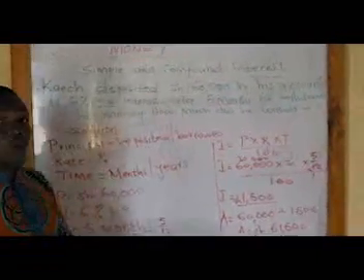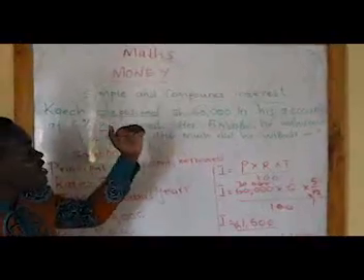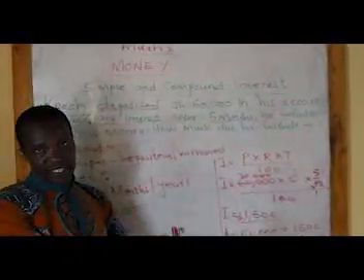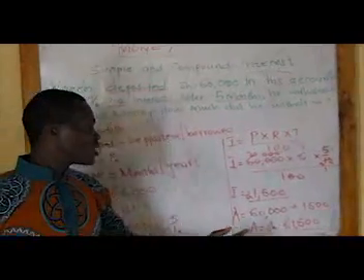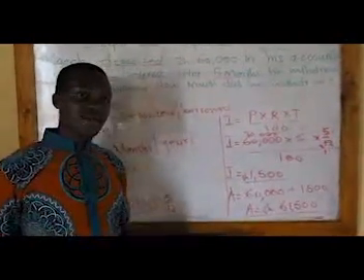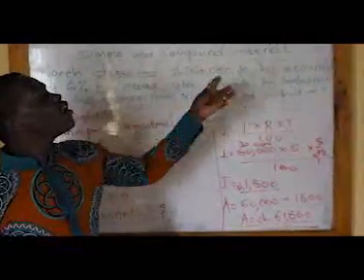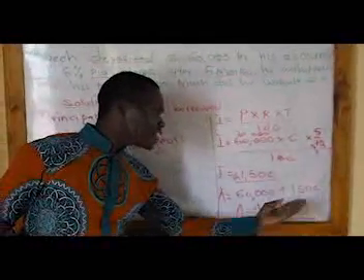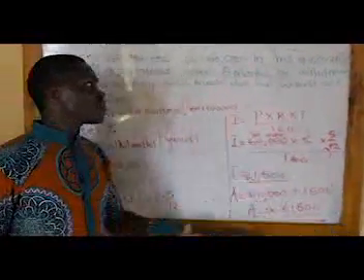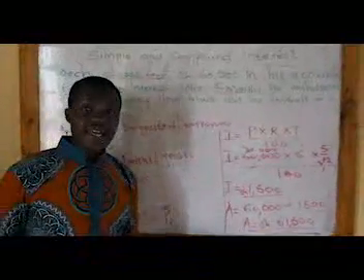So take note of the question. If the question states, he withdrew his interest, so if the question was demanding the interest, the interest would have been 1,500. But the question states, he withdrew all his money. This is the amount. So the amount is 61,500 shillings. So this is all about simple interest.